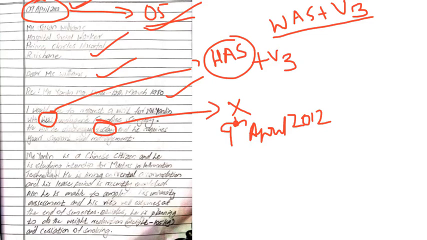Now, Mr. Yanlin is a Chinese citizen and he is studying in. So maybe we can merge this information. Mr. Yanlin is a Chinese citizen who is studying masters in information technology, maybe in Australia. You can just write that for the completion of the sentence. He is living in rental accommodation. His lease period has recently expired.